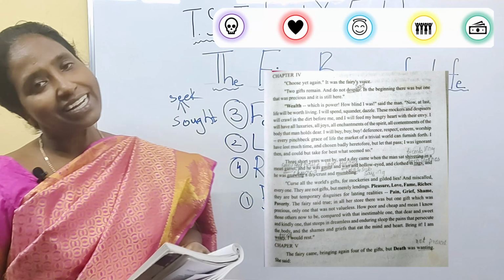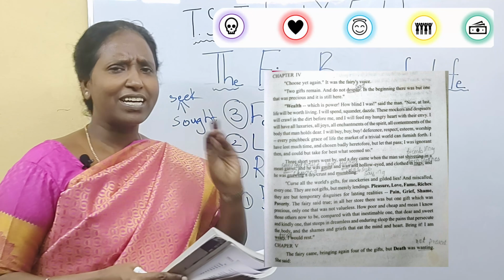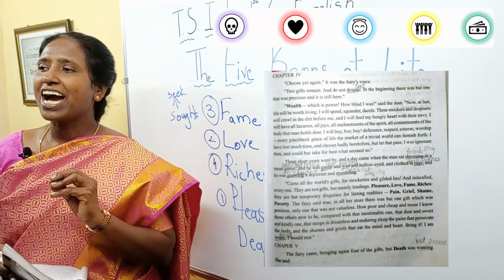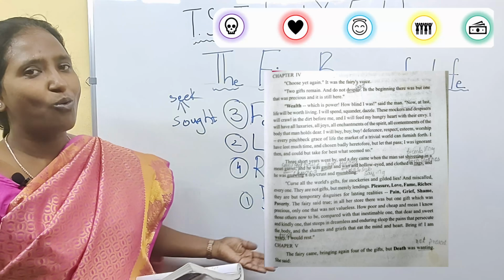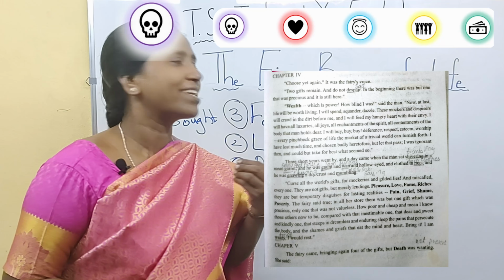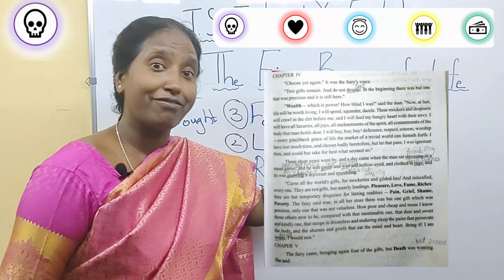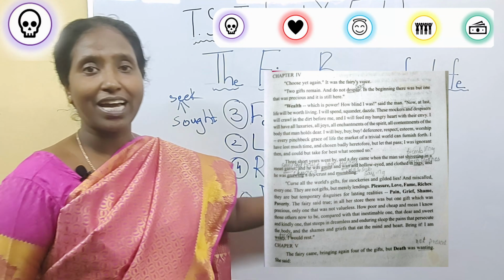Now he got the real wisdom and he says, I am really fed up with these worldly things. I want the permanent solution. I want death. Death will give me relief from shame. It will give relief from grief, poverty and pain. So I want death, he said.